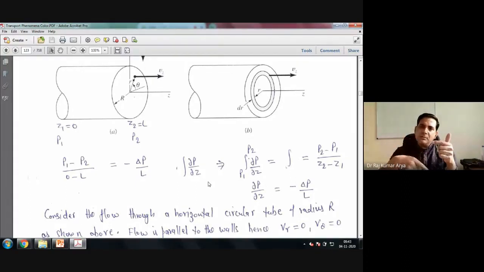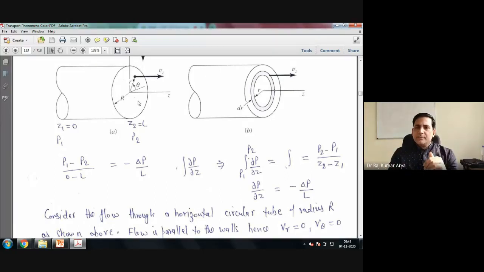If you have rotational flow in the theta direction, you have to apply the theta momentum balance. Or sometimes, let's say you have sprinklers in your garden, where the flow is going in the radial direction. There you have two things: one is the theta component because it moves this way, and the other is that flow is going in the R direction also. You have two momentum balances at that particular time, R and theta both. So you always have to identify in which directions the motion or flow is going.